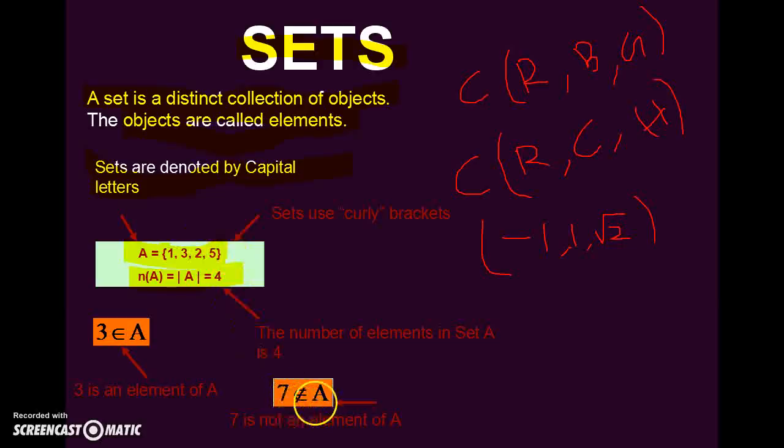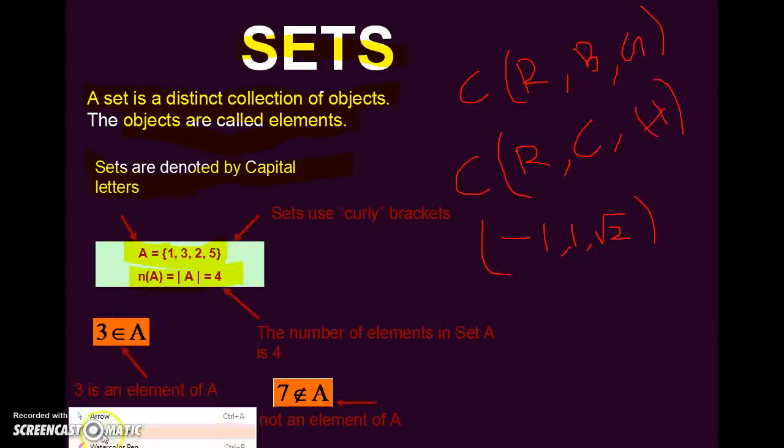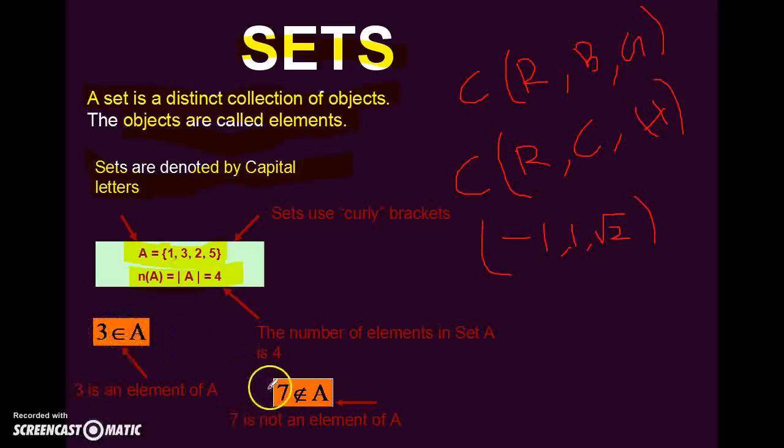So 7 does not belong to A and 3 belongs to A. This is how you represent the elements of a set: with the belongs to symbol, and if the element is not in the set, with the does not belong to symbol.